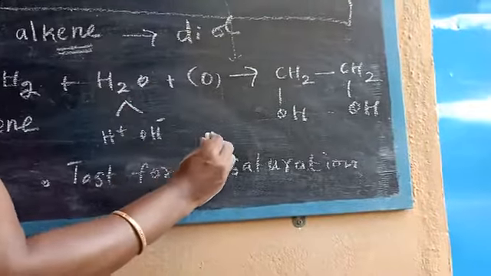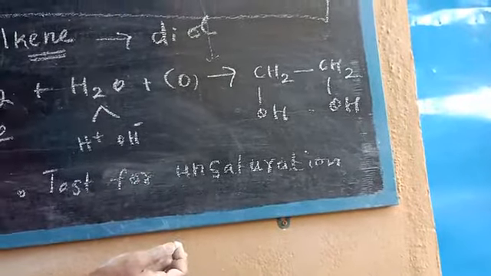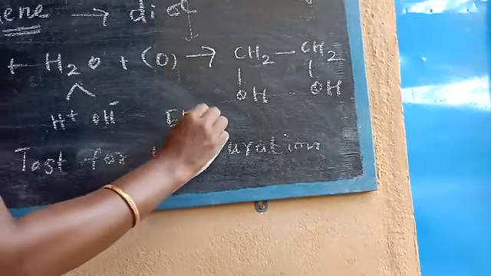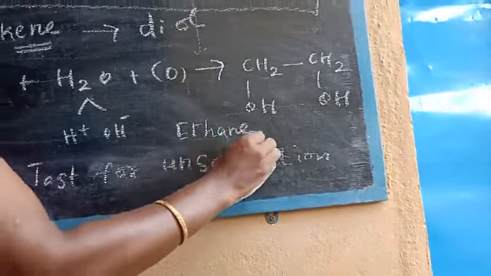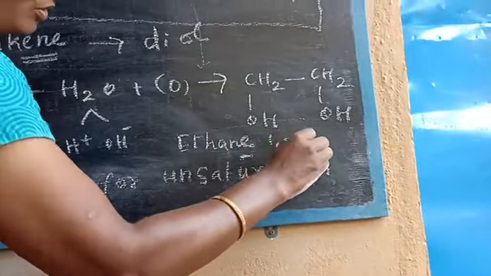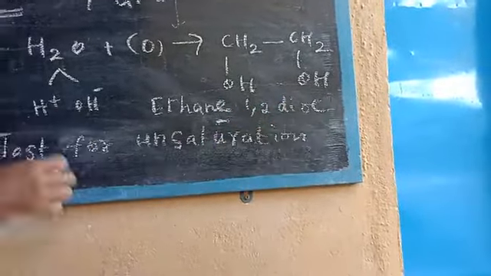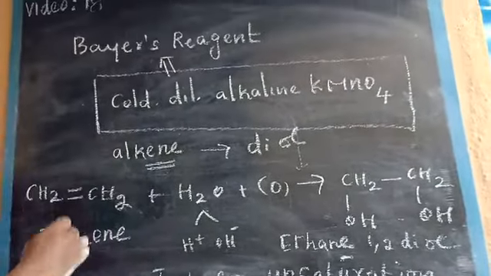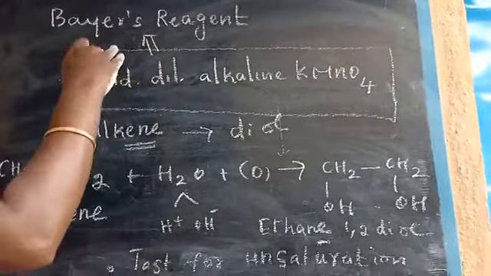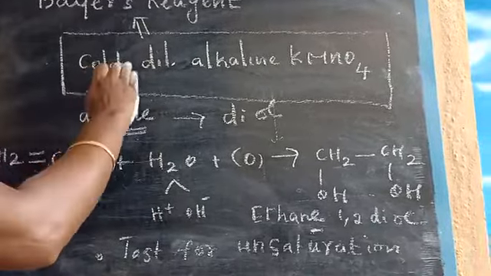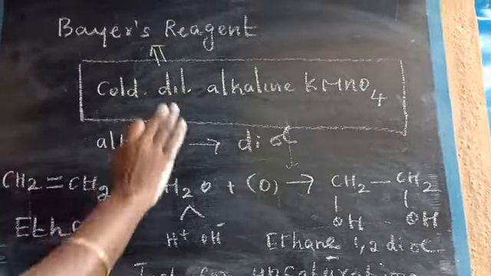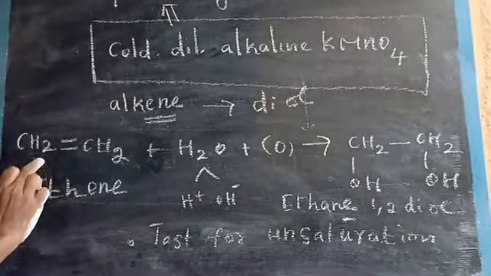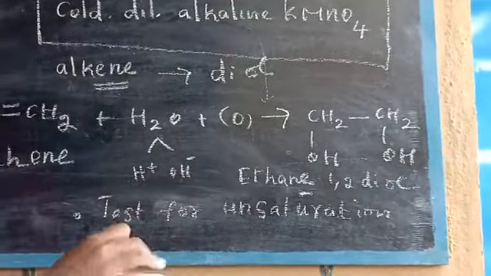This compound is called ethylene glycol, or ethane 1,2 diol, written with an E. This is one of the chemical properties in the potassium permanganate topic. Cold dilute alkaline KMnO4 is known as Bayer reagent, and using it an alkene compound is converted into a diol.